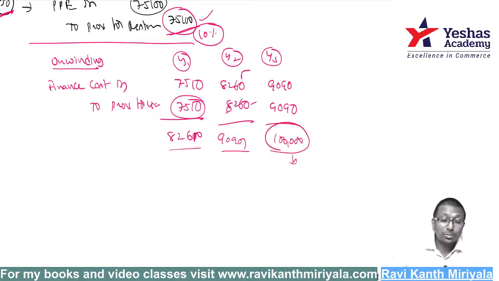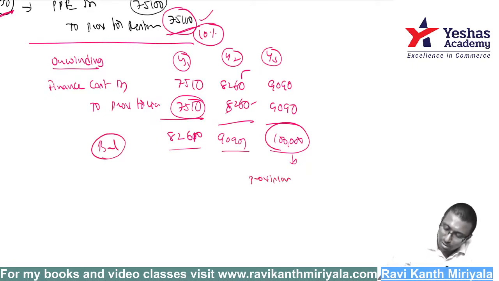Now what is the provision balance on the last date? This is the balance of provision. Provision is increased. On the last day, what are we supposed to do? You should make a provision payment. Provision account debit to cash. Make a payment because you are supposed to pay. Like this you are supposed to do.